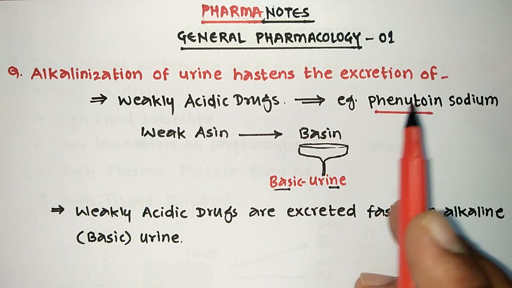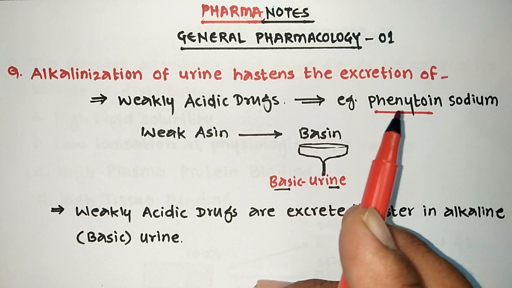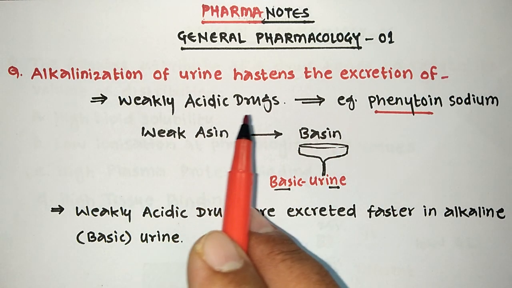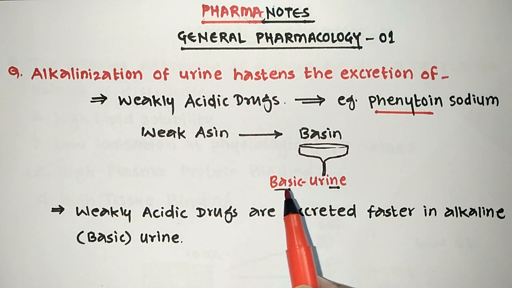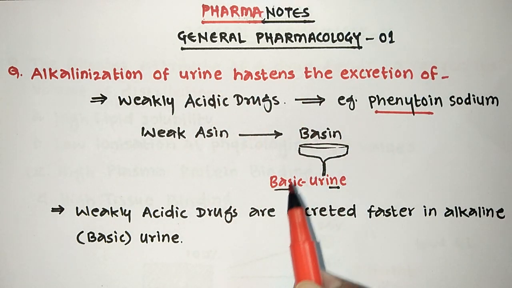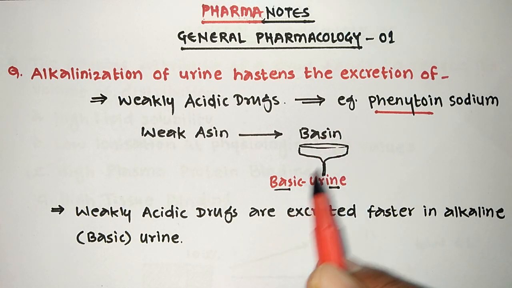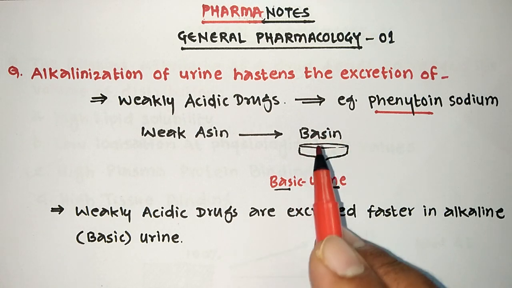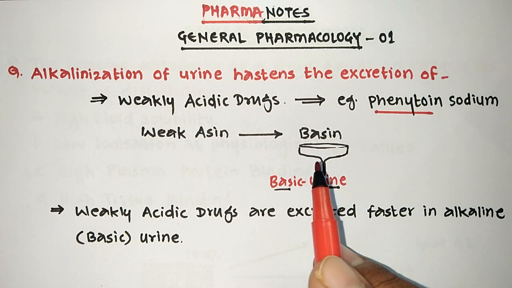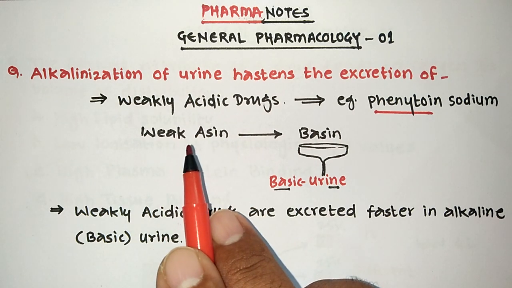For example, phenytoin sodium is a very weakly acidic drug. See, remember this phenytoin as a weakly acidic drug. So how can we remember this concept? See here, basin means basic urine. For this basic urine, we can remember the word basin. So basin, the Asin when feeling the weakness.